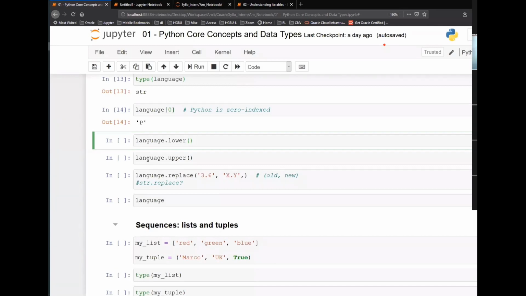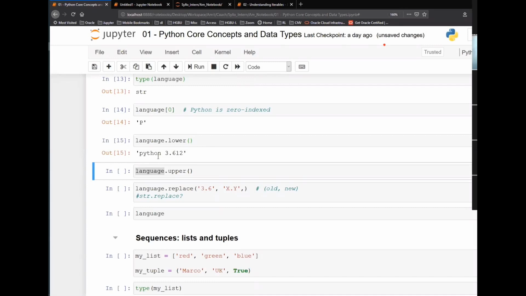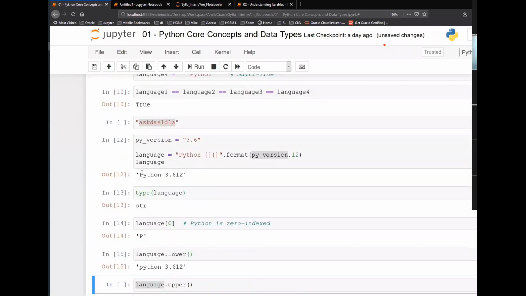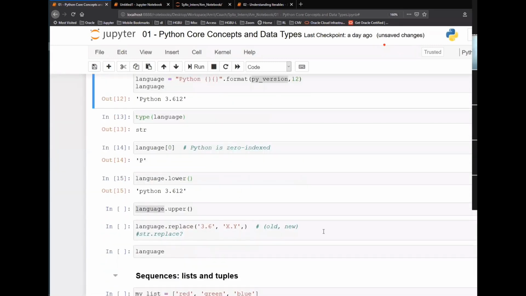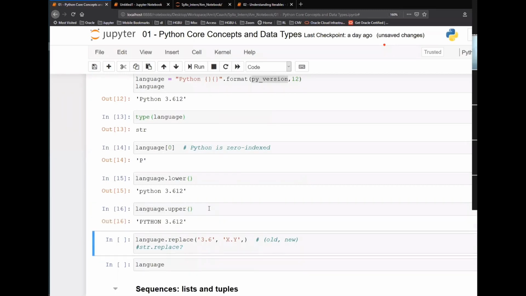So language was a variable. Language is a string for me. There are a few functions in Python for strings. If I say language.lower, this is a function on a string. What it will do is convert the whole string into lowercase. So if I run this, it will convert everything. Initially, I believe P was capital. It converted it to lowercase. Similarly, the upper function will convert it to uppercase.